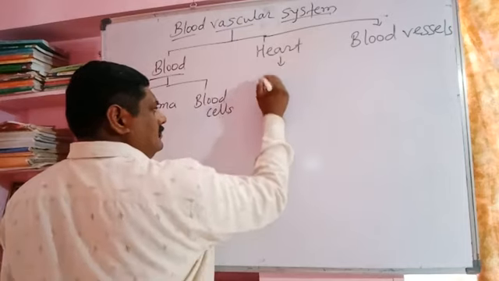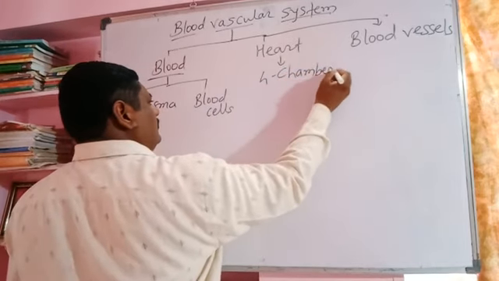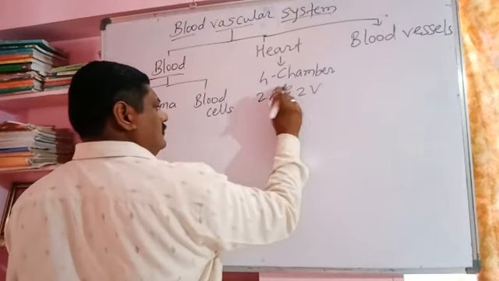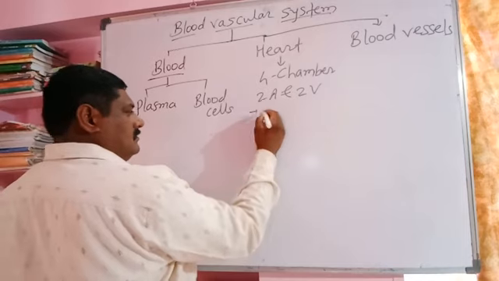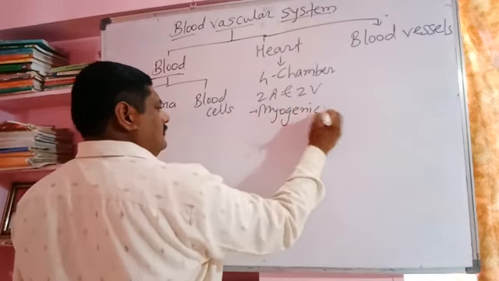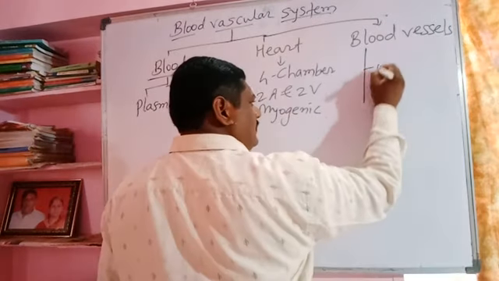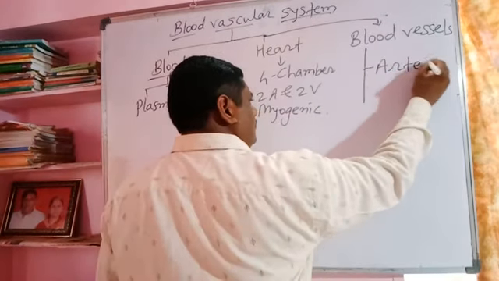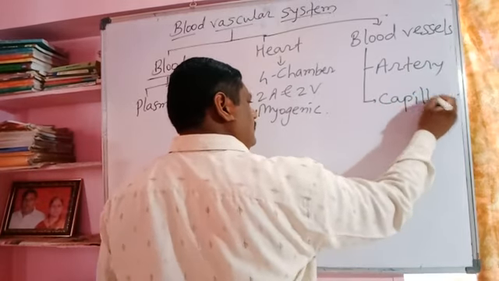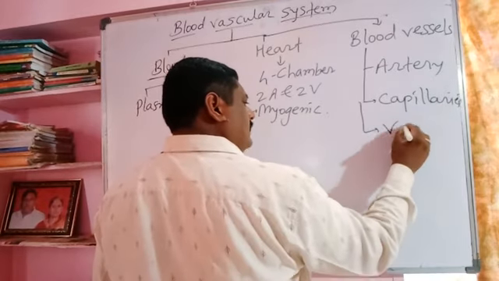The heart is four chambered, with two auricles and two ventricles. The heart is myogenic, under the control of muscle, and the blood vessels are arteries, arterioles, capillaries, venules, and veins.